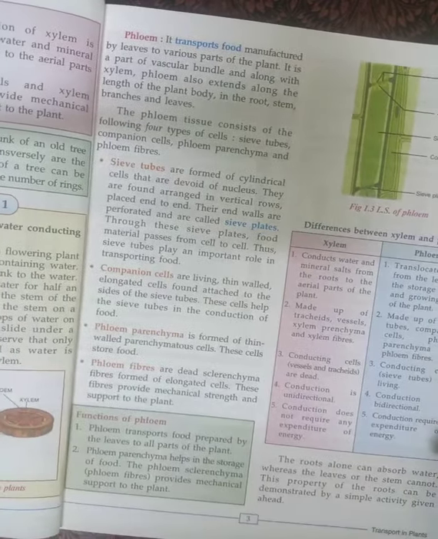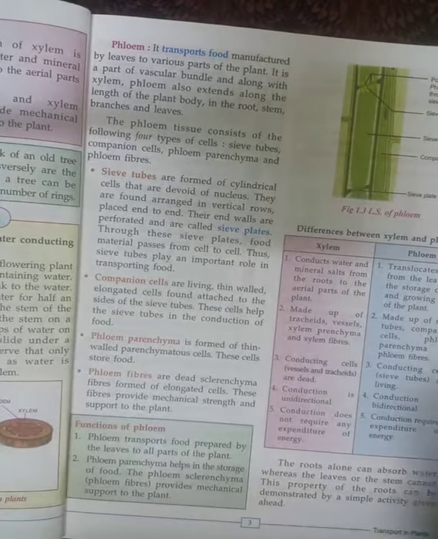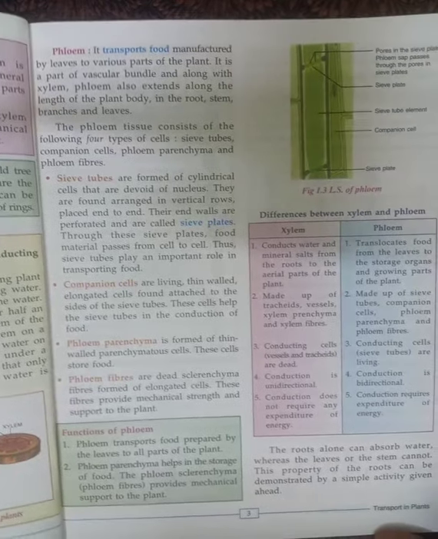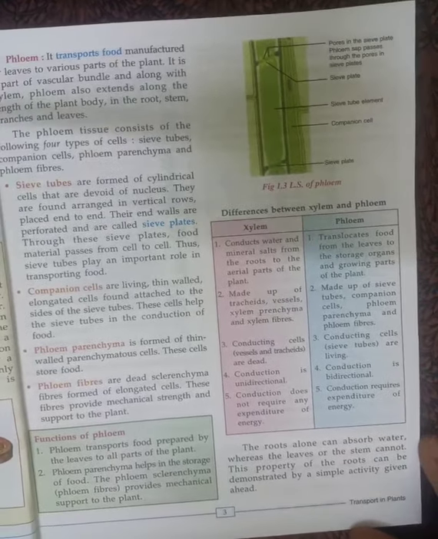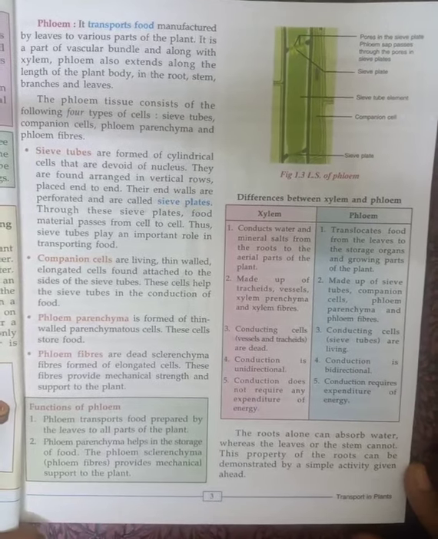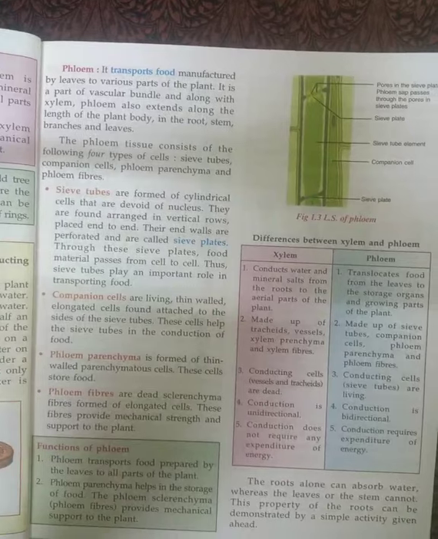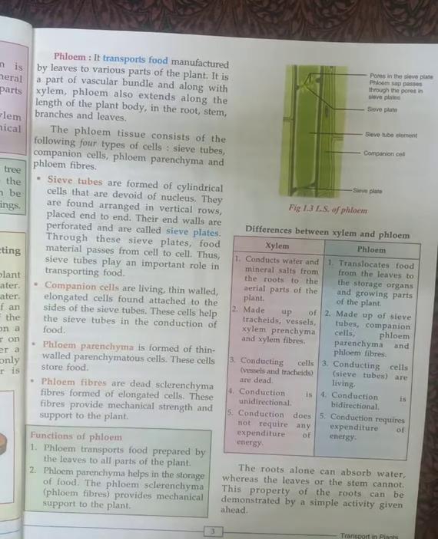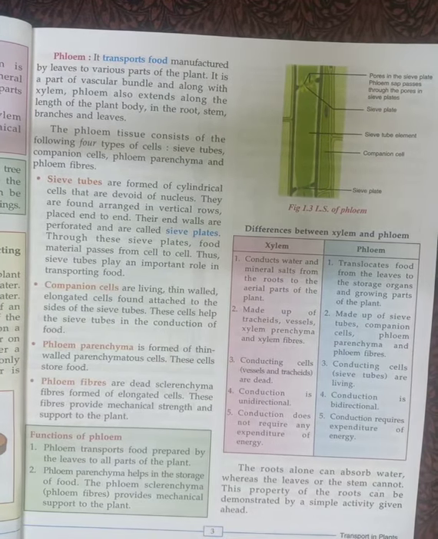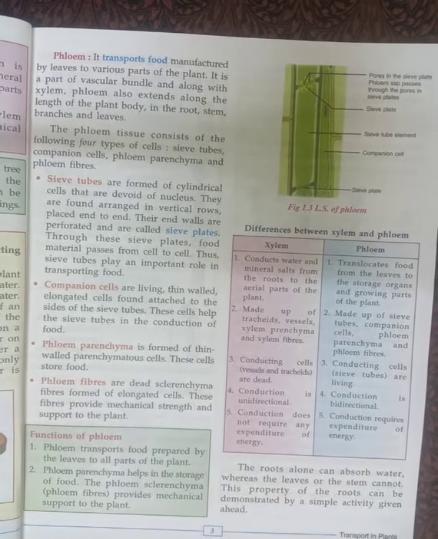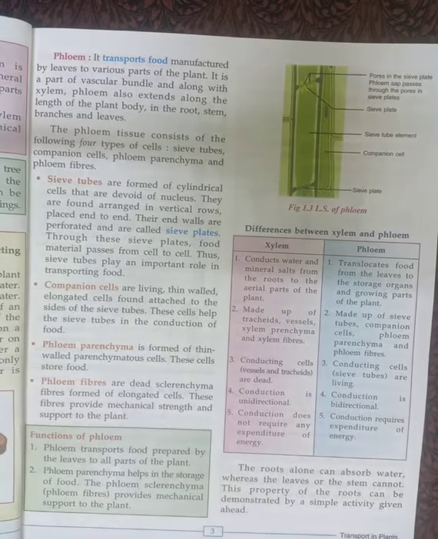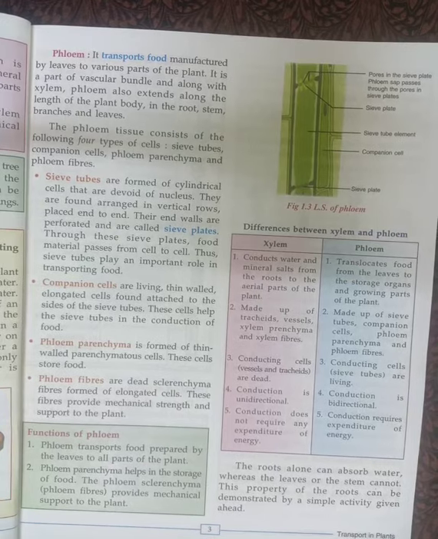Now next is the phloem. Phloem, just like the xylem, has 4 cells. But the function of phloem is a little different from the function of xylem. As we have studied, the xylem is responsible for the conduction of water and mineral salt. In the same way, the phloem is responsible for the transportation of food.